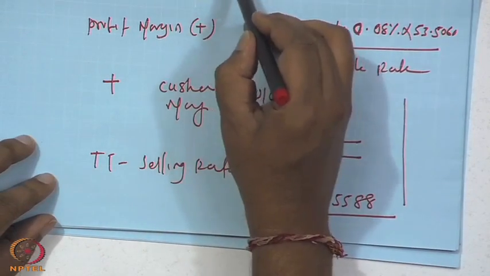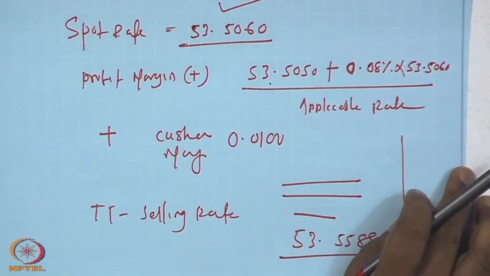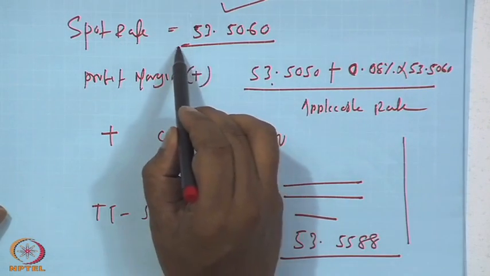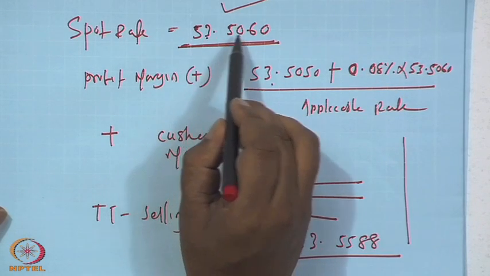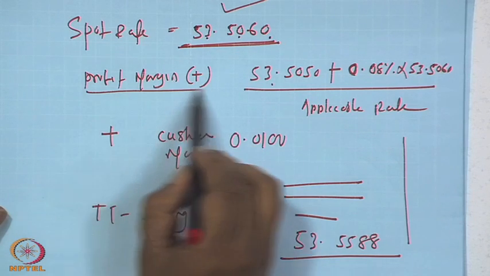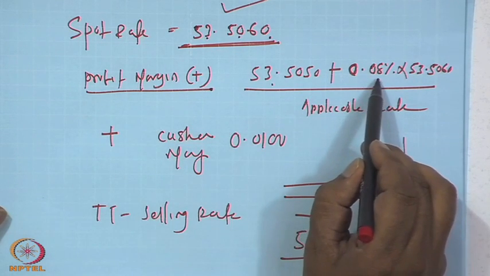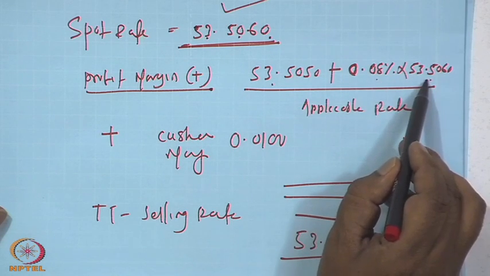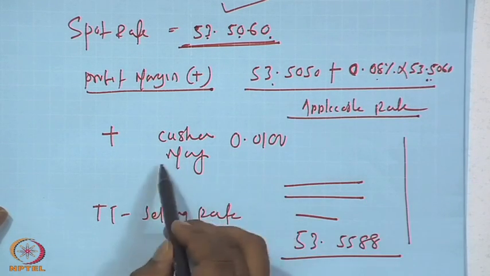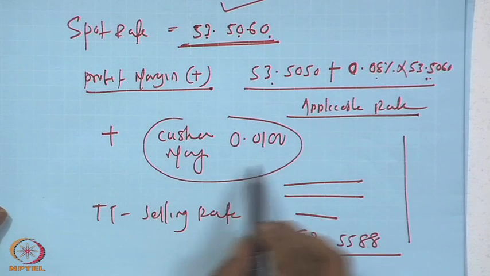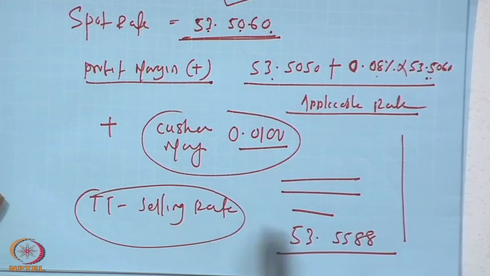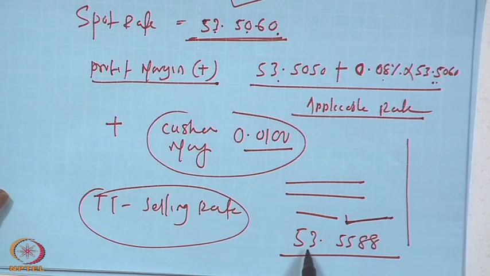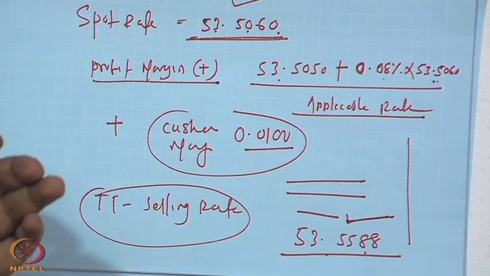So, here you have to find the TT selling rate. You are buying foreign currency, so you surrender more rupees. The applicable base rate is 53.5060. Here you add the profit margin of 0.08 percent, and you will get the applicable rate. On the applicable rate you add the cushion margin of 0.0100, that is 0.1, and after that you will get the TT selling rate. The answer for question number 9 is 53.5588.